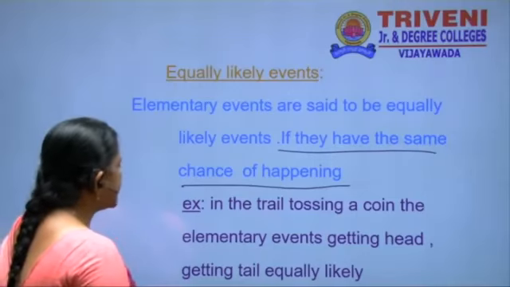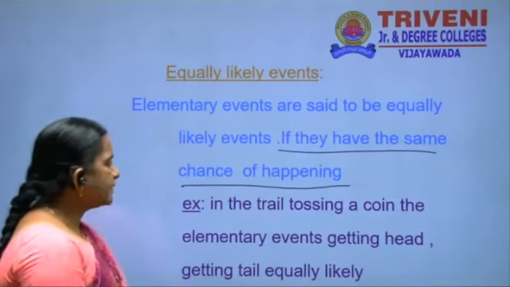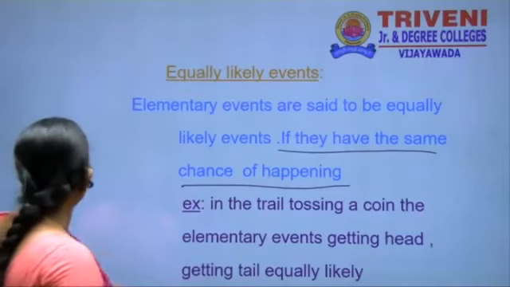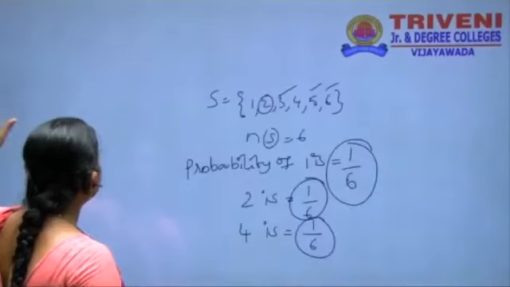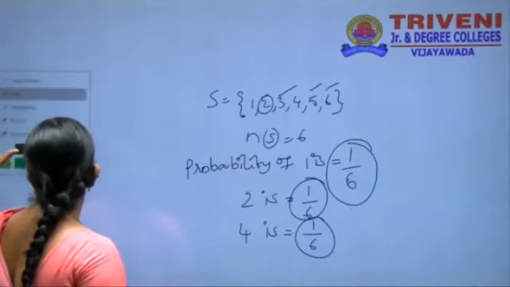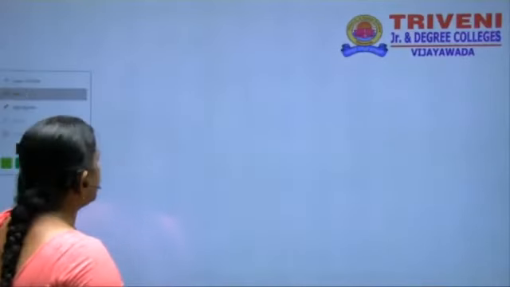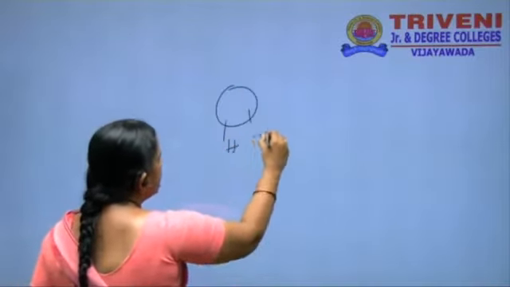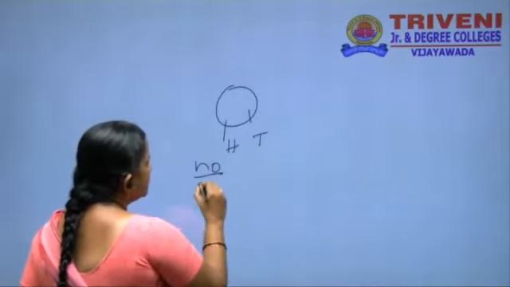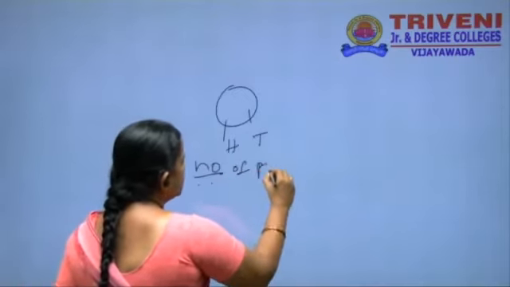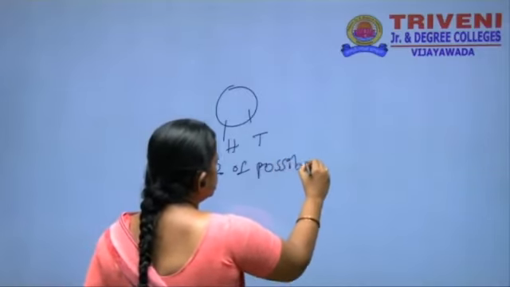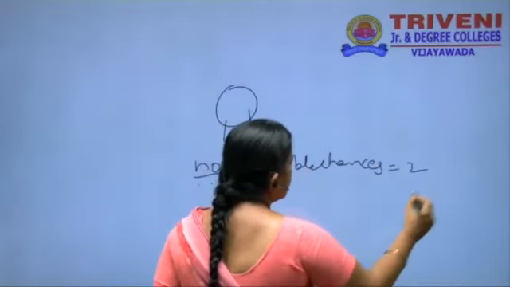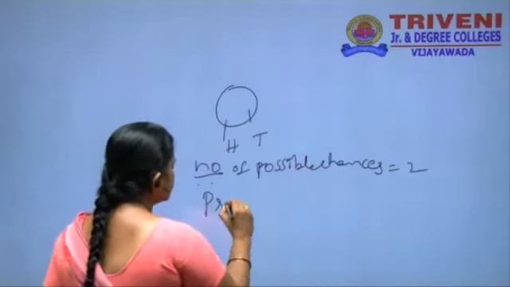Next example: in a trial of tossing a coin, the elementary events of getting head and getting tail are equally likely. Let's see that. Again, a coin has head and tail. The number of possible chances is 2. Probability of head.